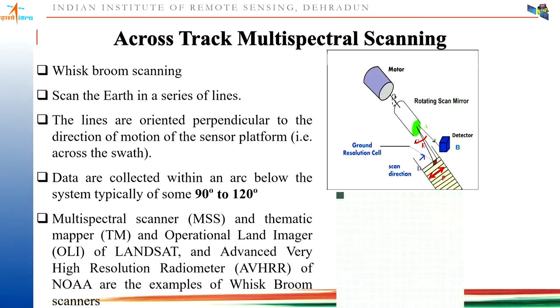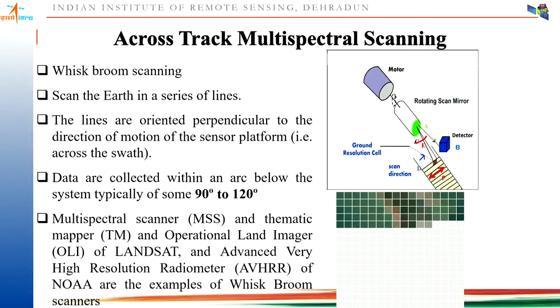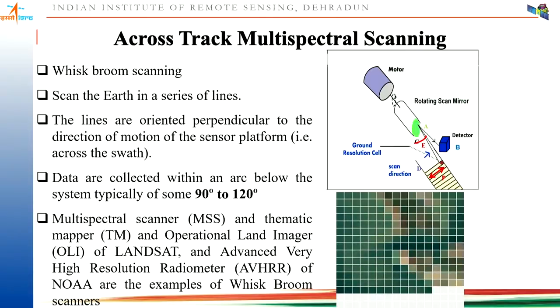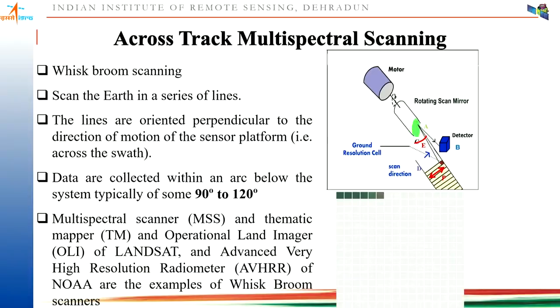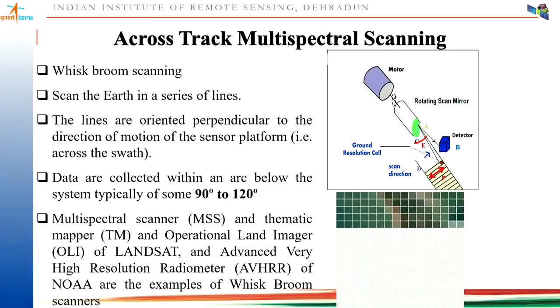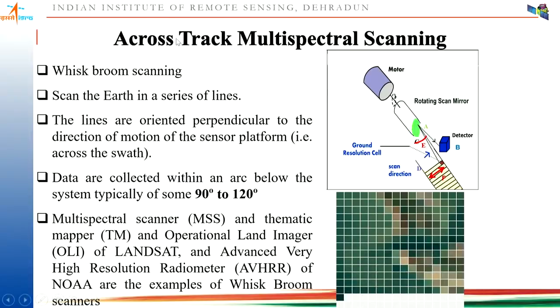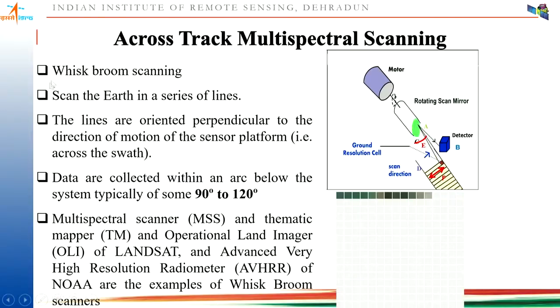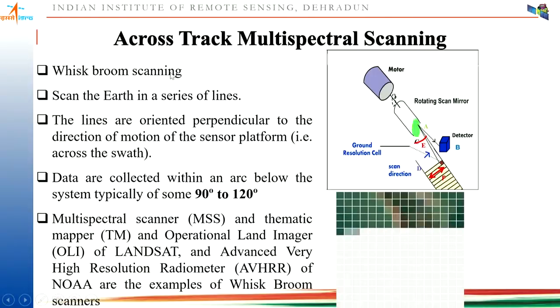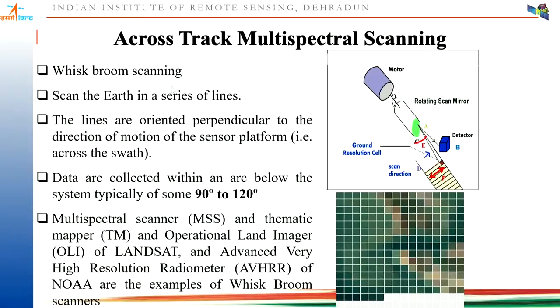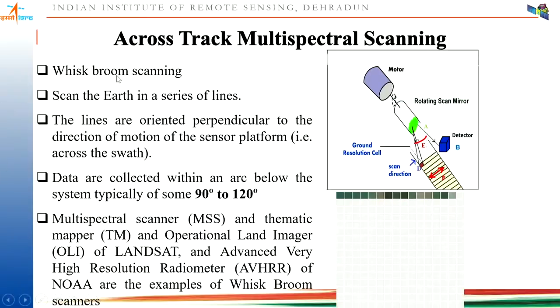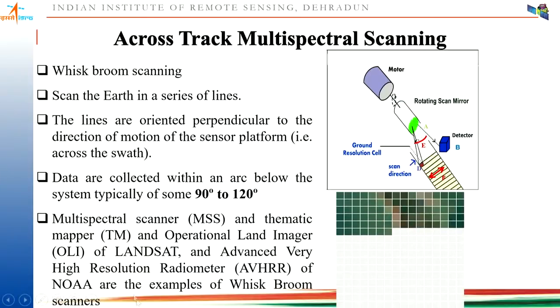So what is happening whenever it is scanning, the satellite is also moving. So whenever it reaches the extreme pixel, there is a kind of shift in that particular pixel that is introducing certain error during the acquisition using the across track. The other name of this is whisk broom scanner, as if you are using a broom and sweeping the floor across the track. So that's why it is called a whisk broom scanner.